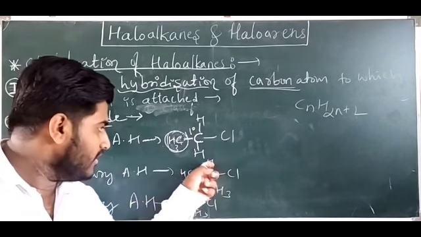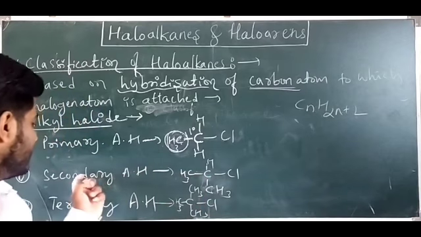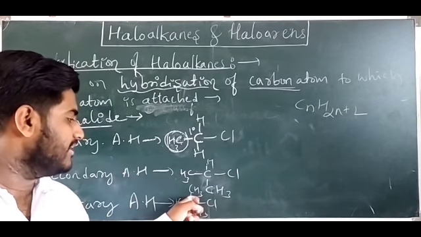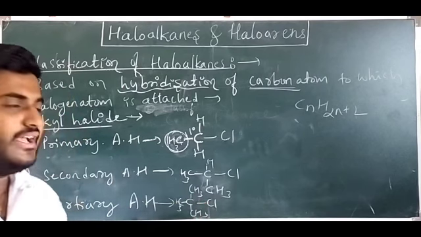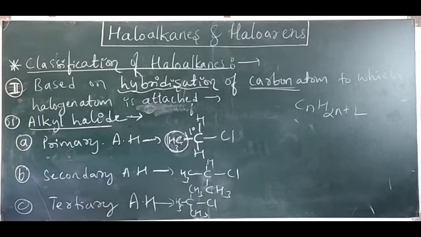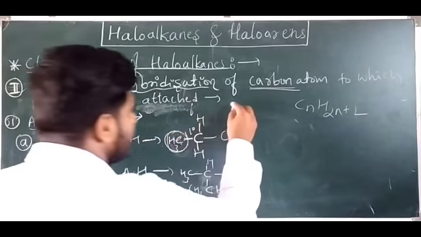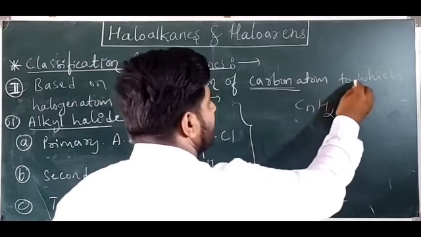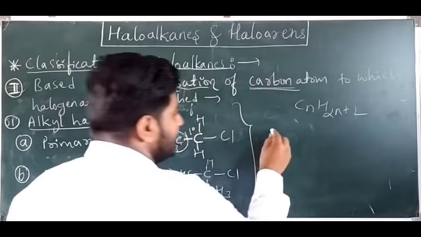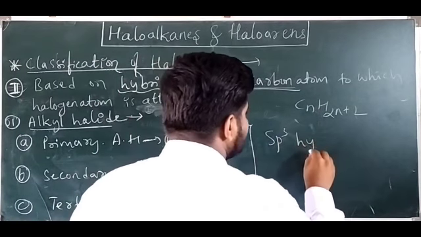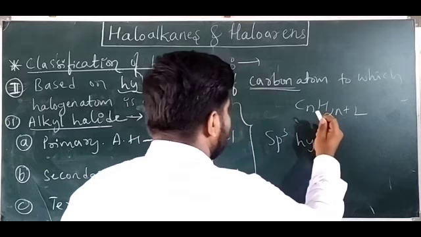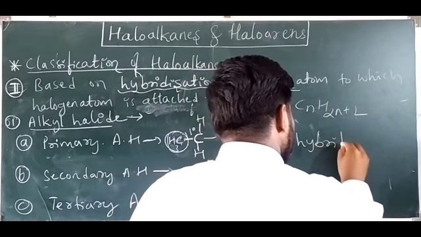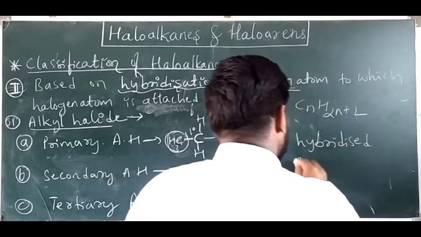Look here also, all are single bonds, therefore this is also sp3. The carbon attached to the halogen has single bonds only, therefore it is sp3 hybridized. Therefore, this classification comes under the sp3 hybridized carbon atom.